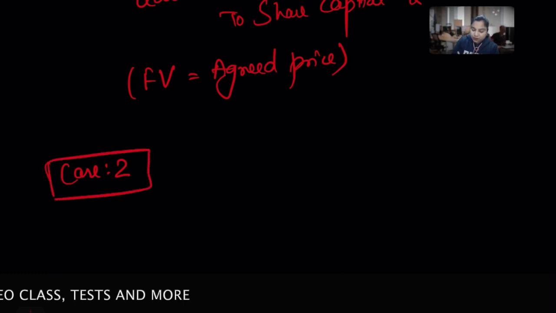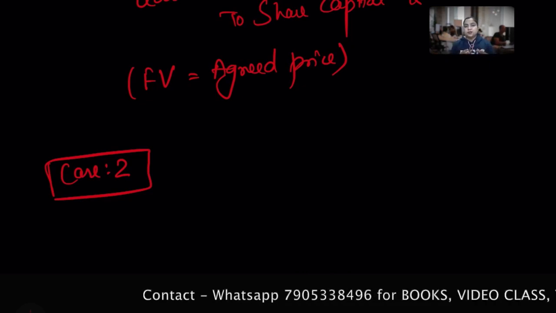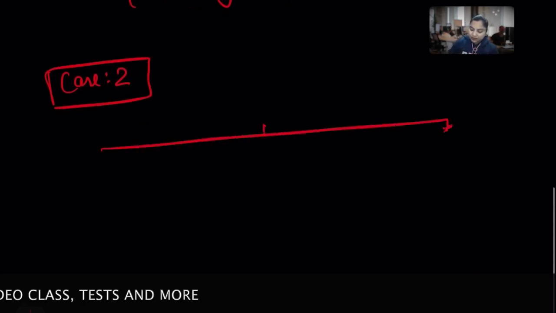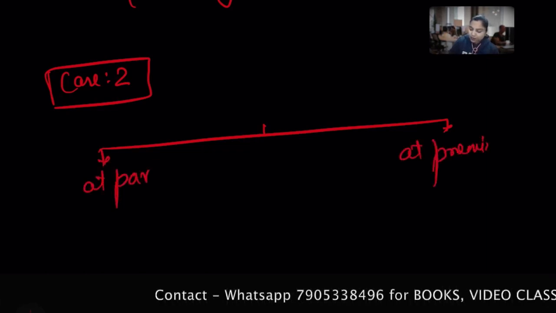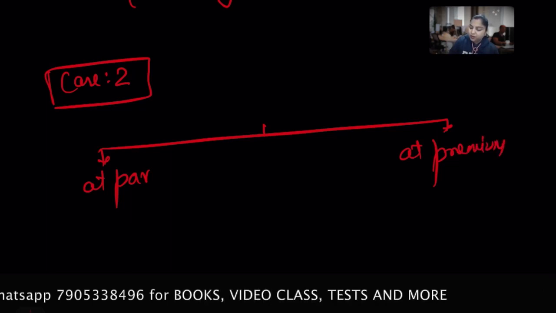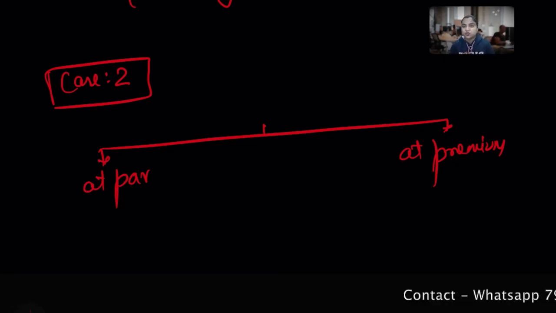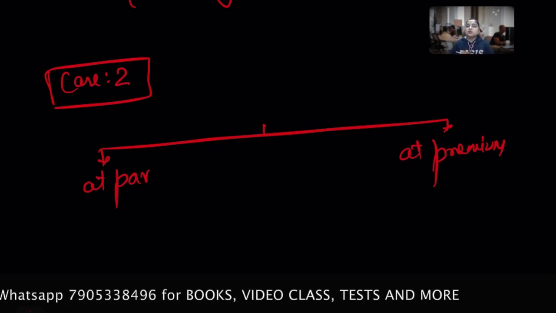case two. During this kind of dealing, when the company decides to issue these shares to the vendor, it can be issued either at par or at premium. Why not discount? We already learned in a past session, while covering discount, in what situation a company can issue shares at discount. Please recall that. So it can be issued at par or at premium.